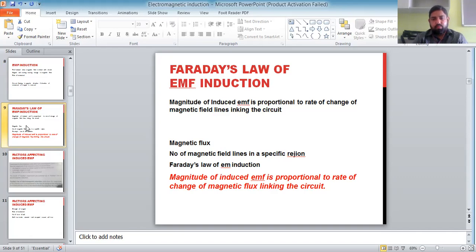So I'll repeat that once again. Magnitude of induced EMF is proportional to rate of change of magnetic flux linking the circuit. So first condition is linking with the circuit.